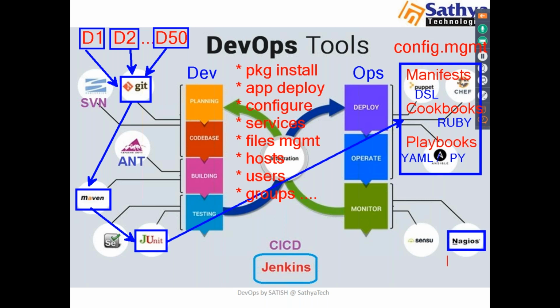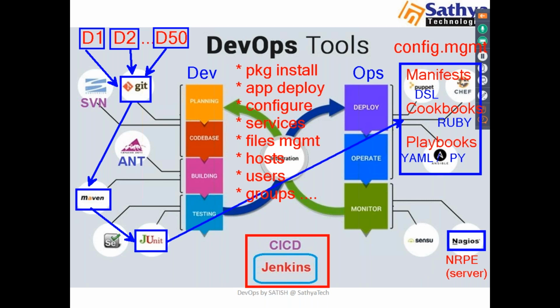Here we have a Nagios server and Nagios agent. Nagios will have a component like NRPE, Nagios Remote Plugin Executor. So it will act like a server, and this server will monitor all these nodes. We have multiple nodes here, so all these nodes can be monitored through Nagios. Nagios has a core component, NRPE, Nagios Remote Plugin Executor. We will see all these things later. Next, one more important tool here, Jenkins.